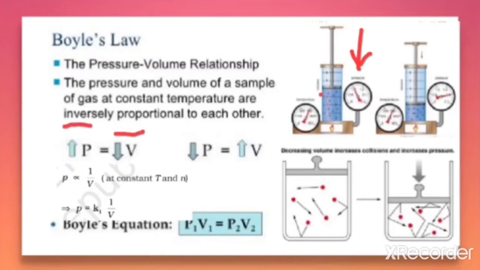Now you can see here in the second figure, when the pressure is increased, the volume of the gas decreased. So by increasing the pressure, the volume decreased. You can see when the pressure is increased, volume decreases, and when the pressure is decreased, volume increases. So here there is an inverse relation, that is, one is increasing, the other one is decreasing.